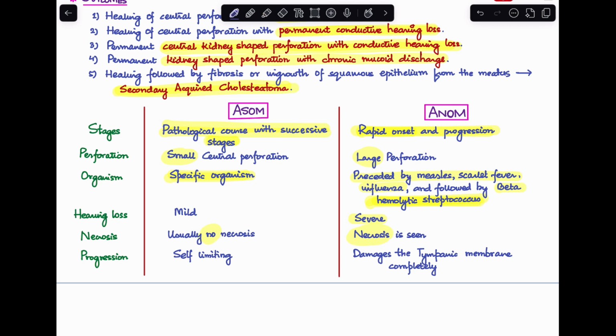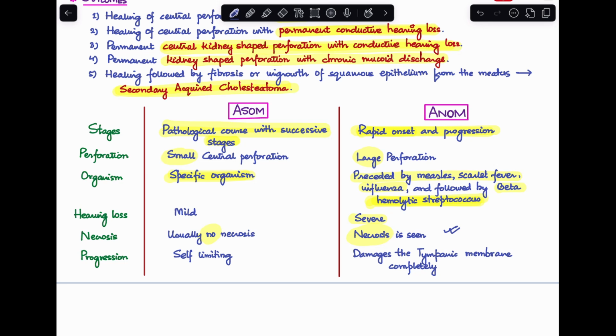In fact, it is a very common feature, which is the hallmark feature of acute necrotizing otitis media. The progression of acute suppurative otitis media is self-limiting, whereas acute necrotizing otitis media is very damaging and it damages the tympanic membrane completely, including the annulus, the promontory, the mucosa, ossicles, everything.